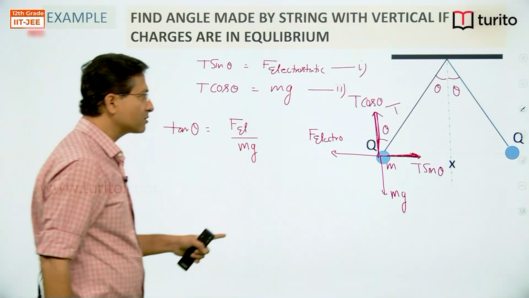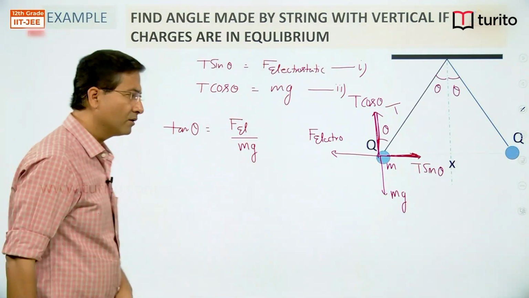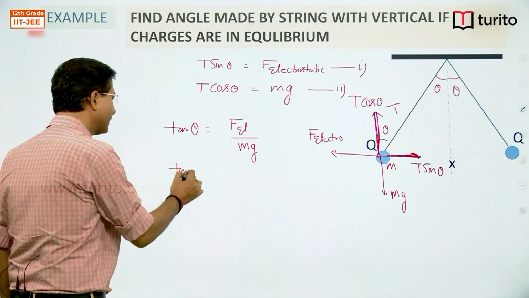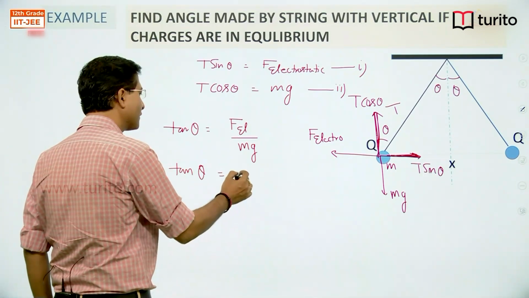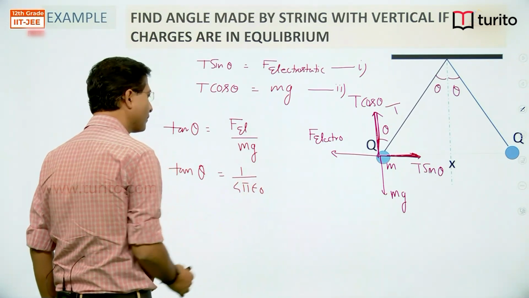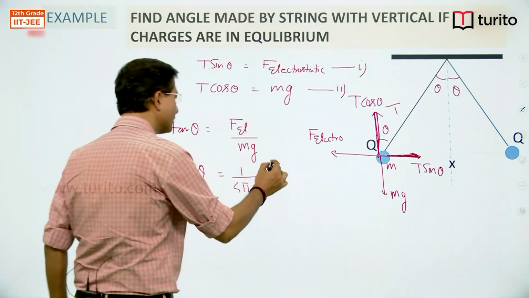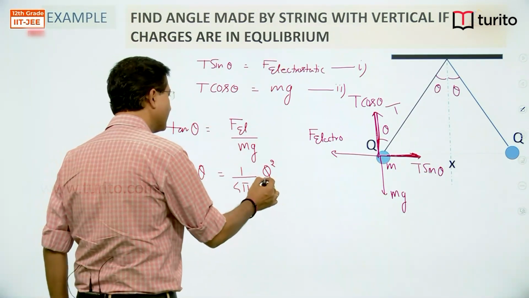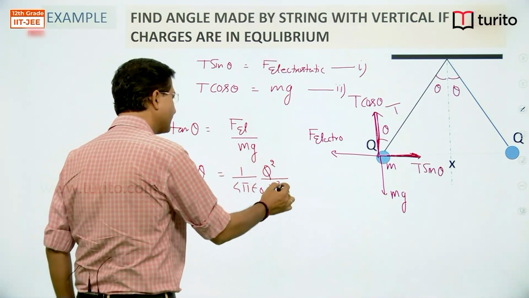Now what would be the electrostatic force between these two? We can use Coulomb's law. So tan theta is equal to F electrostatic, 1 upon 4 pi epsilon naught, charge product, this will become q square, both are the same, divided by separation x square, and then mg.